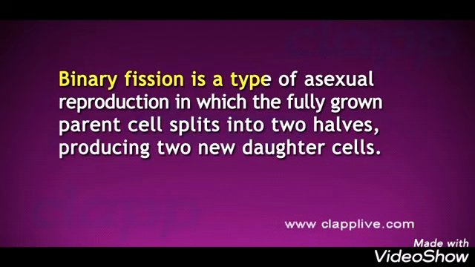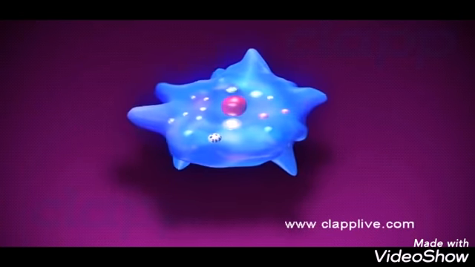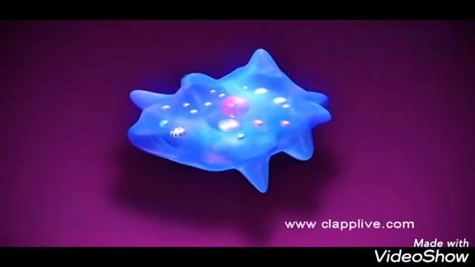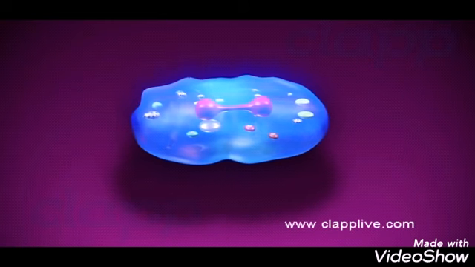Amoeba reproduces asexually by binary fission. Binary fission is a type of asexual reproduction in which the fully grown parent cell splits into two halves, producing two new daughter cells. At the time of binary fission, the amoeba withdraws pseudopodia and becomes spherical in shape. The nucleus splits longitudinally and divides into two daughter nuclei. These daughter nuclei move towards opposite poles.